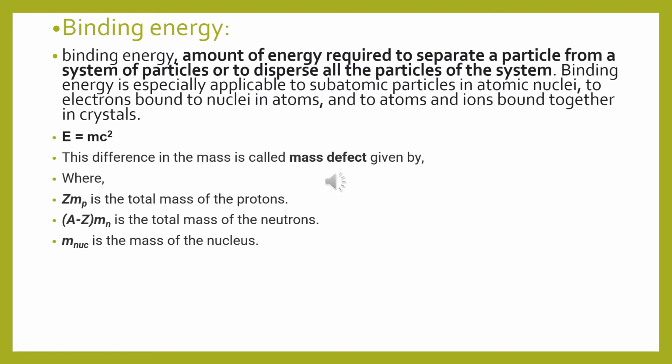We can calculate binding energy as equal to mc squared, where m is the mass defect and c is the speed of light. The difference in mass is called the mass defect, given by Z Mp plus (A minus Z) Mn minus the actual mass. If you want to calculate the total number of neutrons, it is the mass number minus the atomic number.